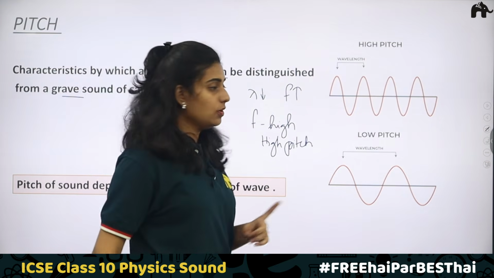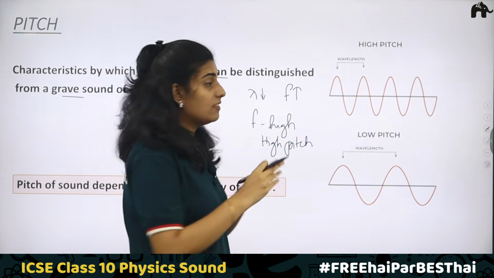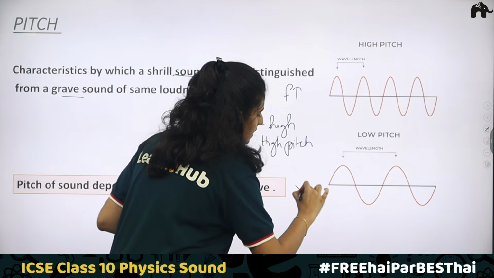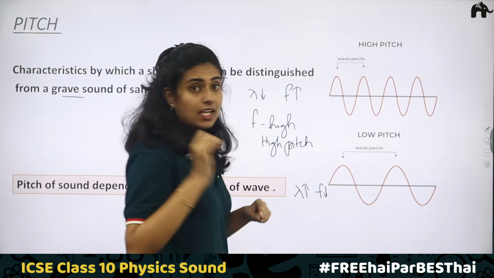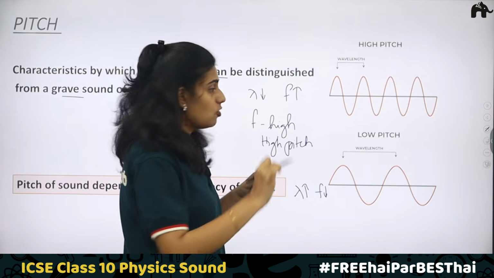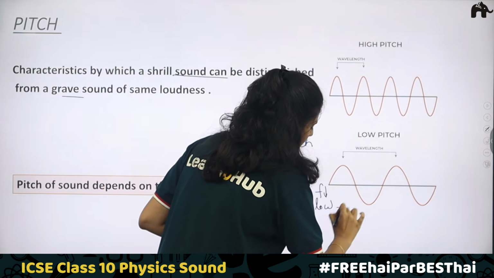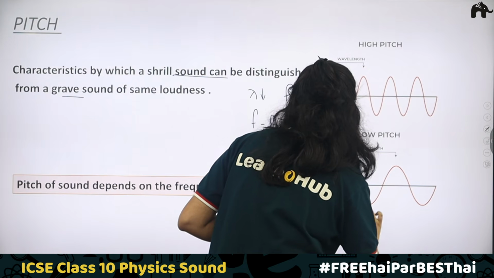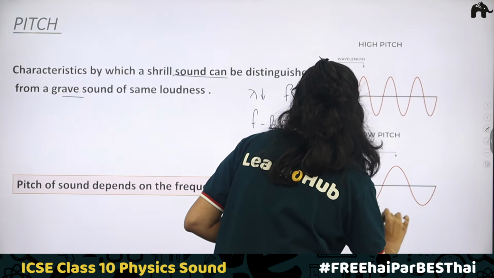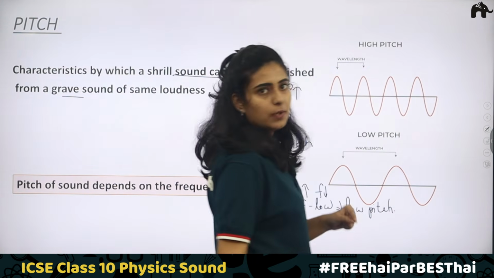When the frequency is low, that is, when the wavelength is high, wavelength increases and frequency decreases. In that case, the sound produced will be a low pitch sound.